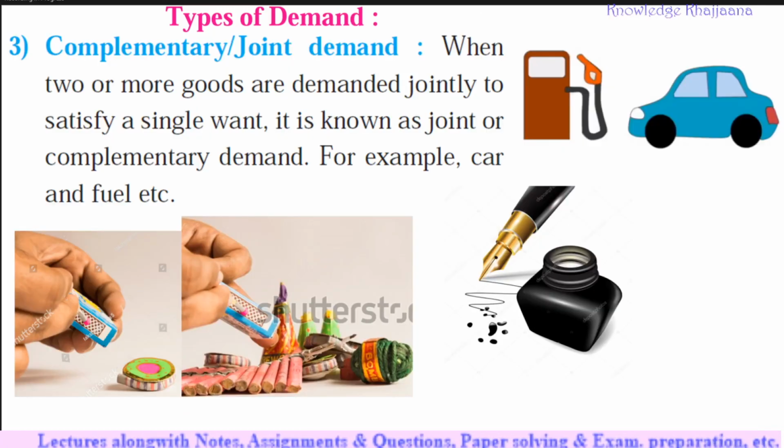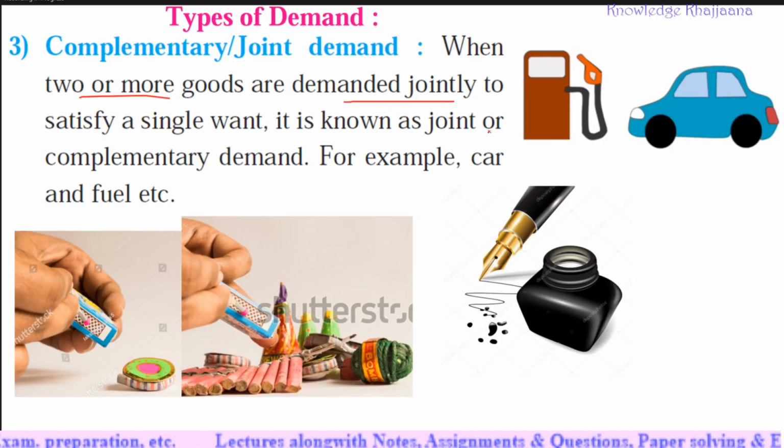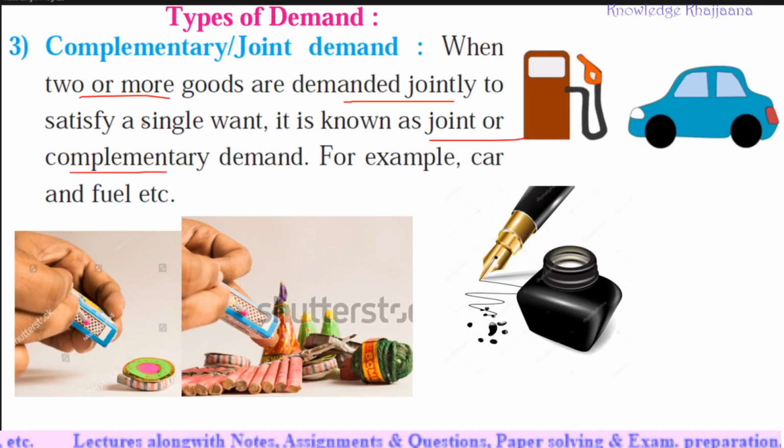The next type is complementary or joint demand. When two or more goods are demanded jointly to satisfy a single want, it is known as joint or complementary demand. Two or more goods are required at the same time to satisfy a single want or a single desire.